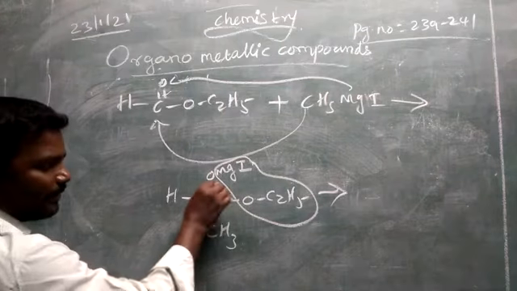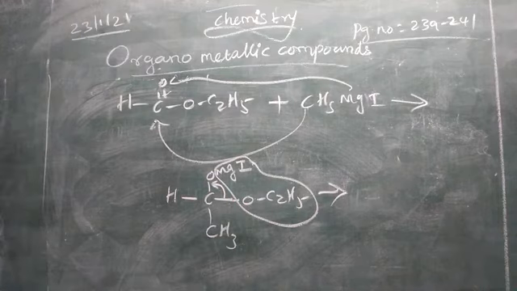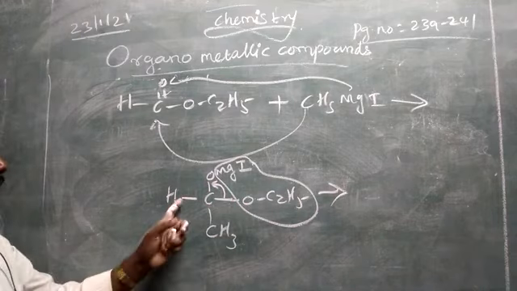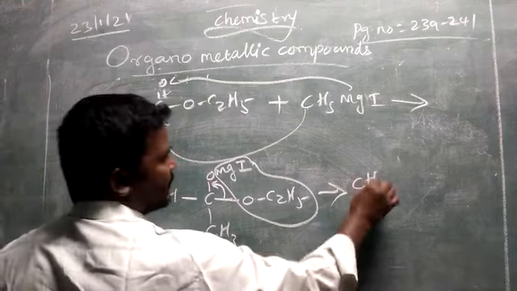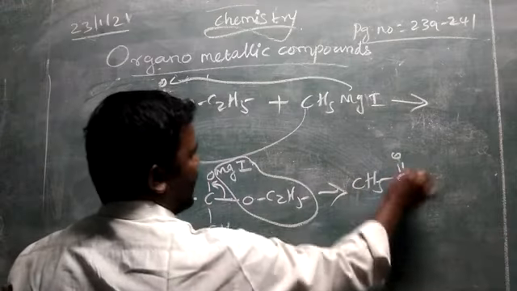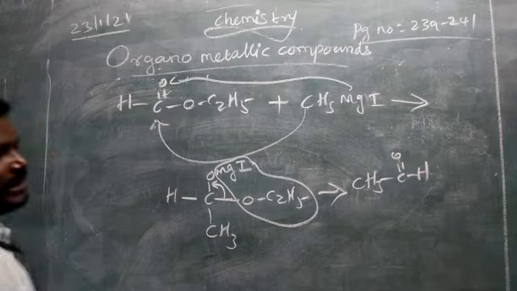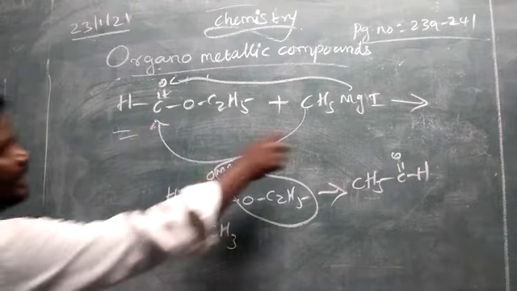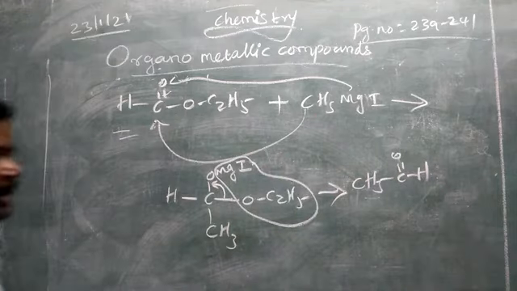This bond will migrate here to form a double bond. So CH3 C double bond OH, that is nothing but acetaldehyde. So from Grignard reagent we have prepared acetaldehyde also.